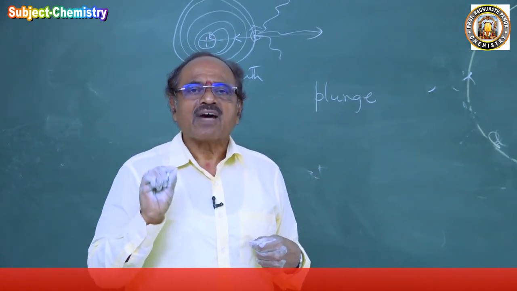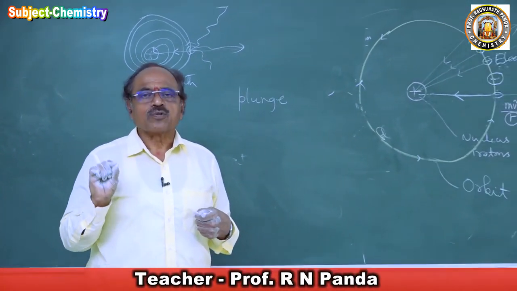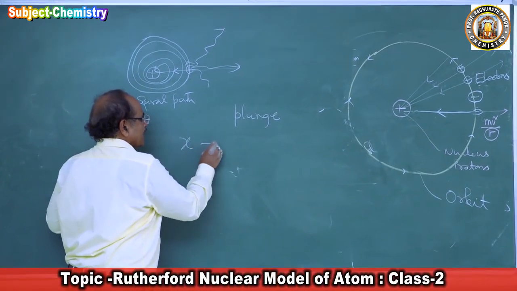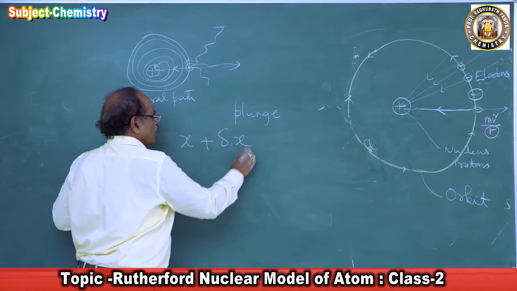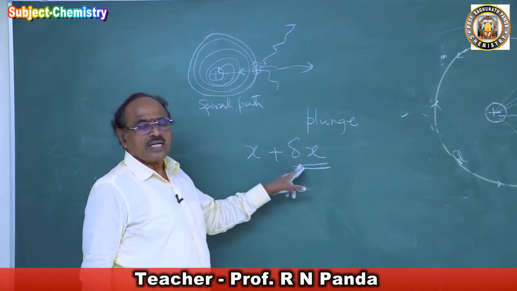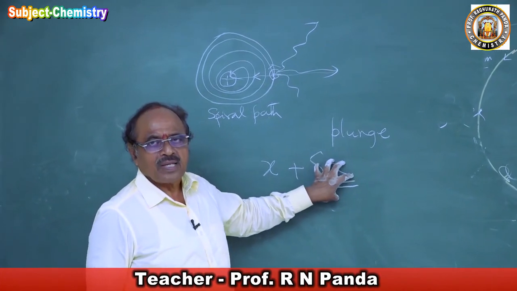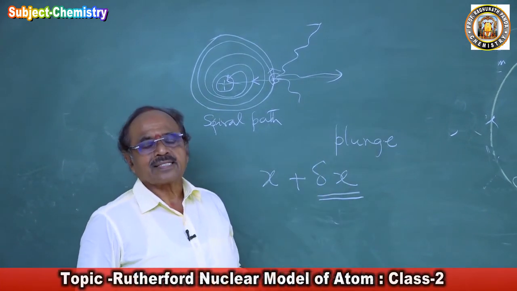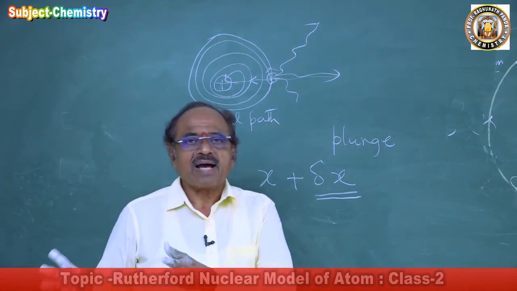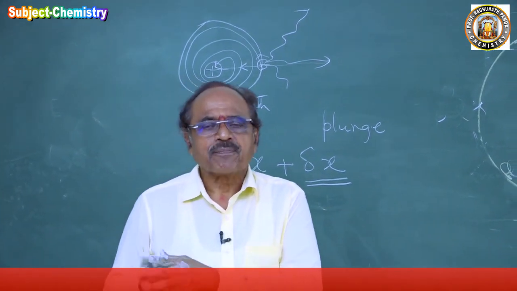So there is some fallacy inside the Rutherford model of atom. If the Rutherford model of atom is X, and a correction delta X is added so that the fallacy is removed, then this will become the correct model of atom. So at that time, this was the Maxwell theory, around 1905.